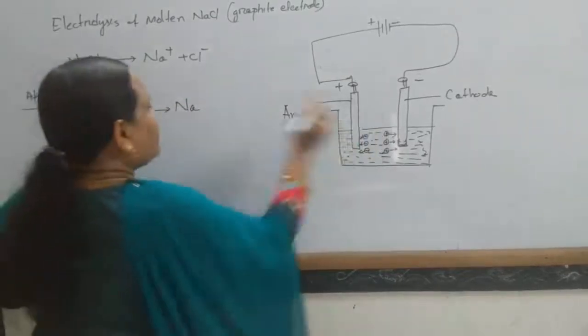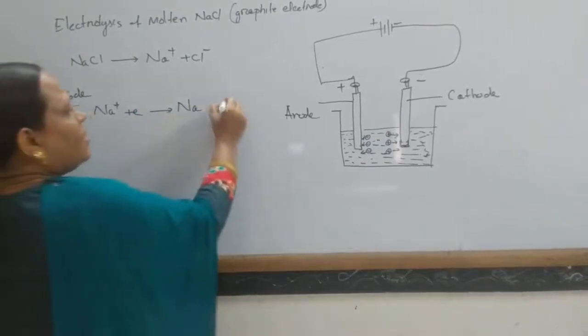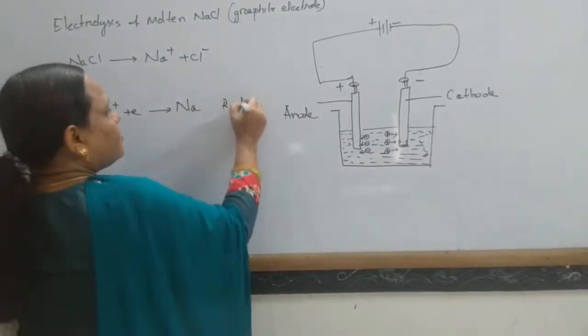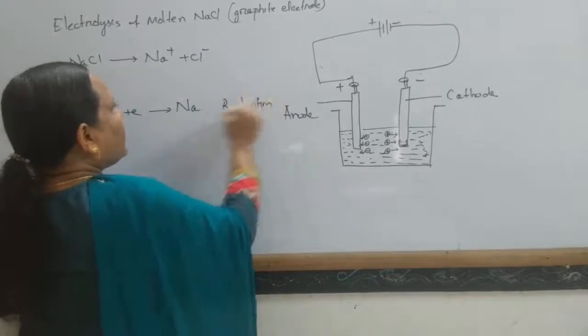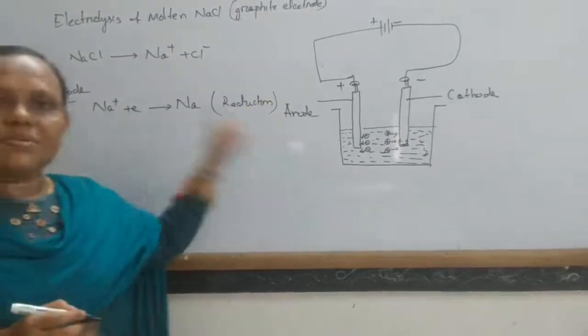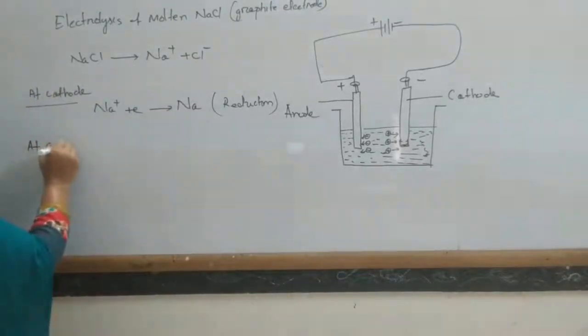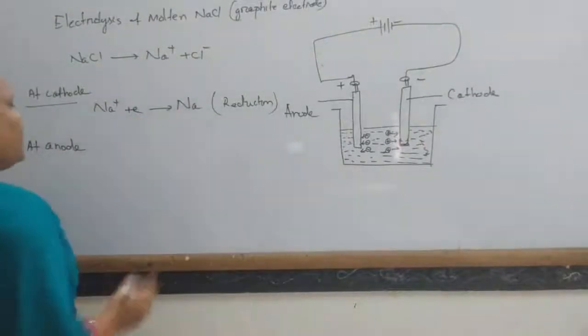Sodium metal is deposited here. And what type of reaction is this? This is gain of electron, so reduction takes place. At the cathode, reduction takes place. Similarly, what reaction takes place at the anode? This is the primary change.